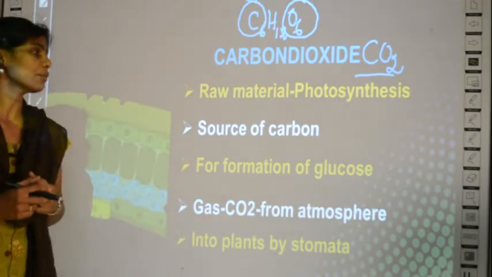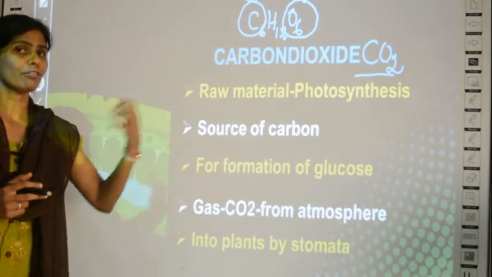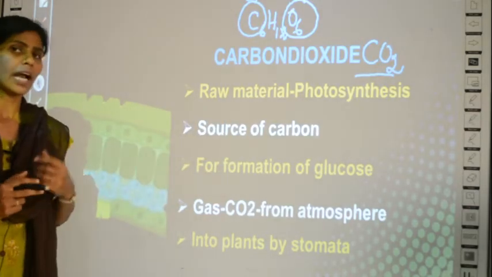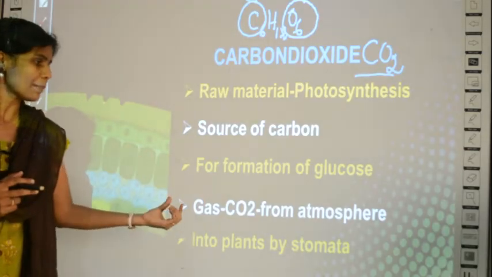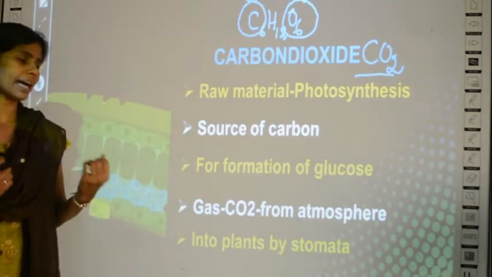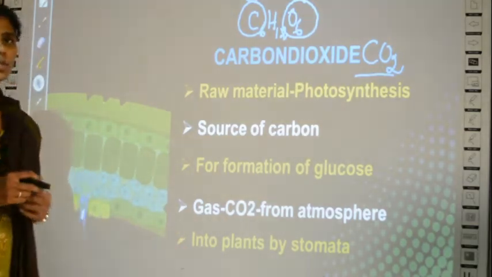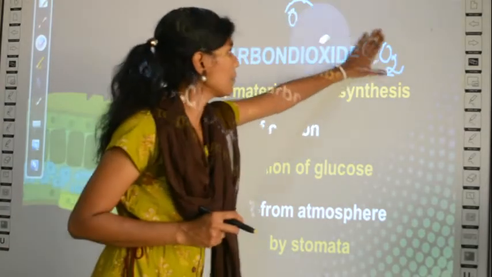So what have we studied about carbon dioxide? It is a raw material, main raw material for photosynthesis, because it is a source of carbon, and it leads to the formation of glucose from the carbon, and this carbon dioxide is obtained from the atmosphere in the form of gas. And how does it enter into the plant? Through an opening called stomata, which is present in the leaves. So this is about carbon dioxide.